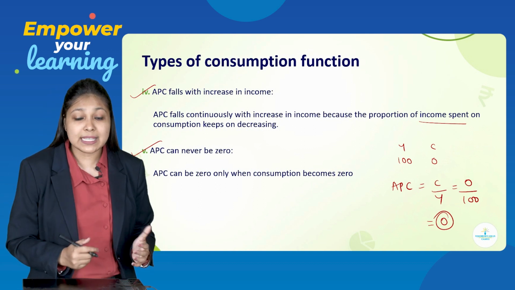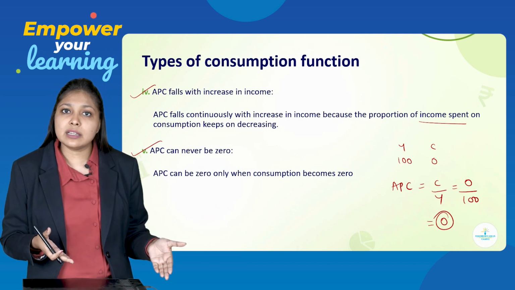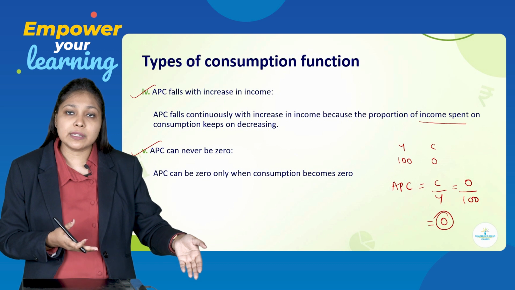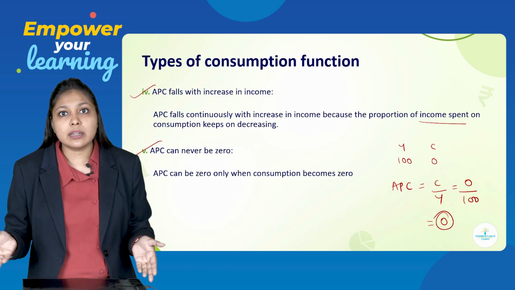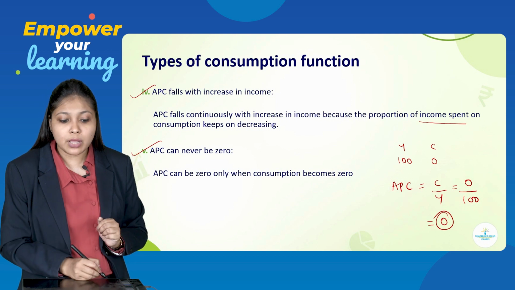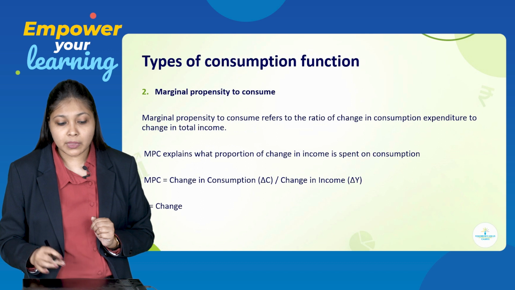So, your APC can never be 0, because we have already studied that even if the level of income is 0, our consumption cannot be 0. Then if your income is 100, how come your consumption will be 0? So, that is why APC can never be 0.